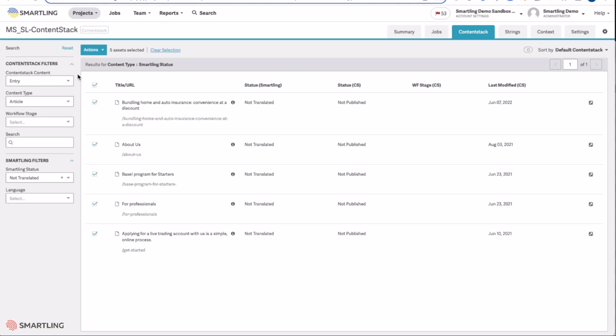Smartling also fully supports automated jobs. This enables you to set rules for importing all new content that gets created and synchronize it into those languages. So as content is created and hits a specific workflow status within Contentstack, Smartling will automatically pull that content in and request the translation. Once those translations are complete, automatically synchronize those back into Contentstack.